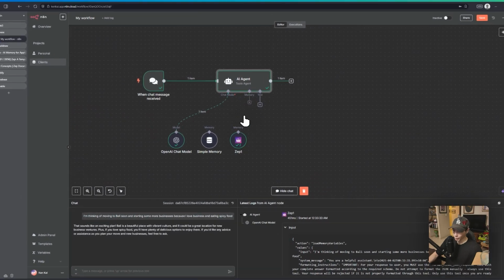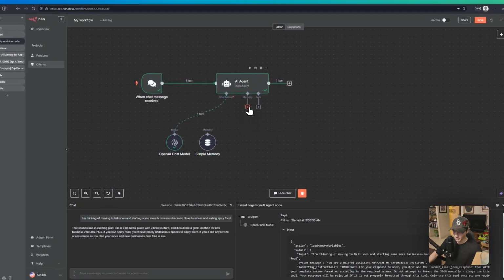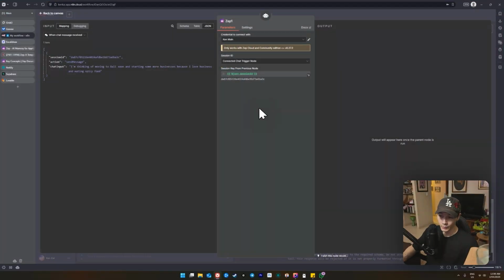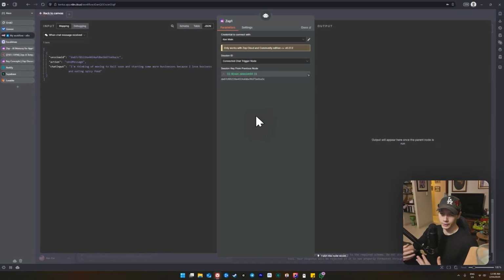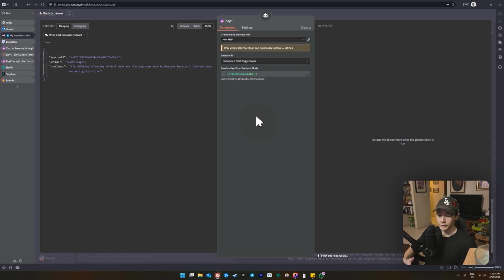Okay, so we'll just delete this one. We'll go to memory. We'll click on Zep. Now you see here that we have a JSON.session ID. So this is essentially generating a new session ID based on our chat. So if we actually cleared the chat, it would create a new session ID and wouldn't have that relationship graph or that previous context and all those memories, right?